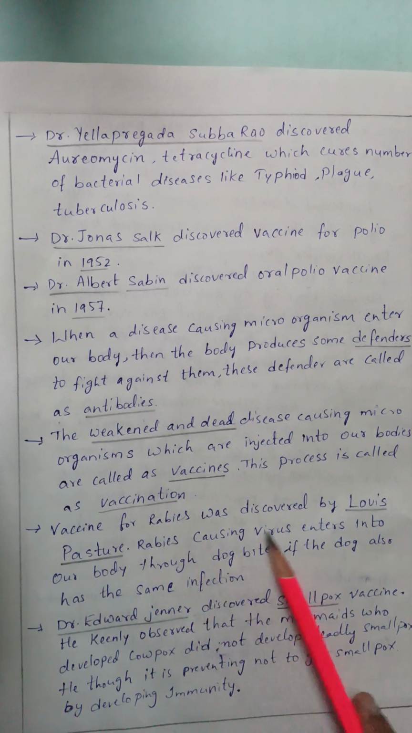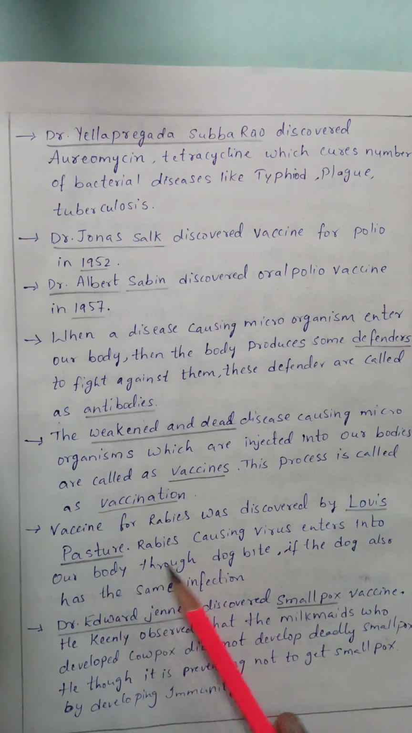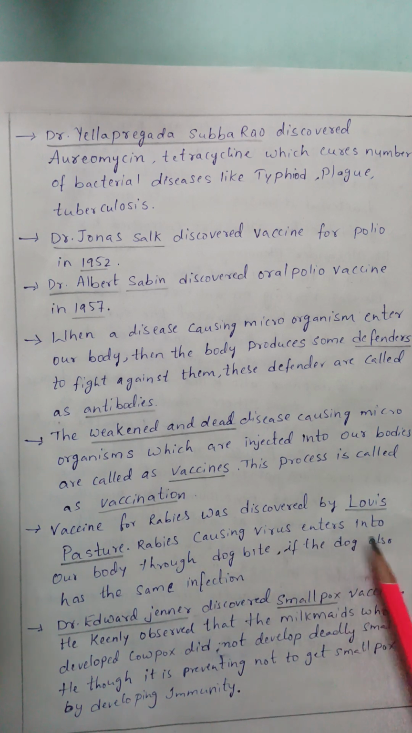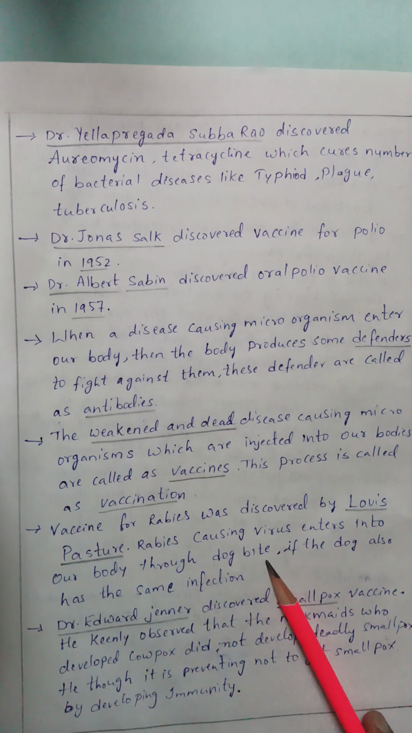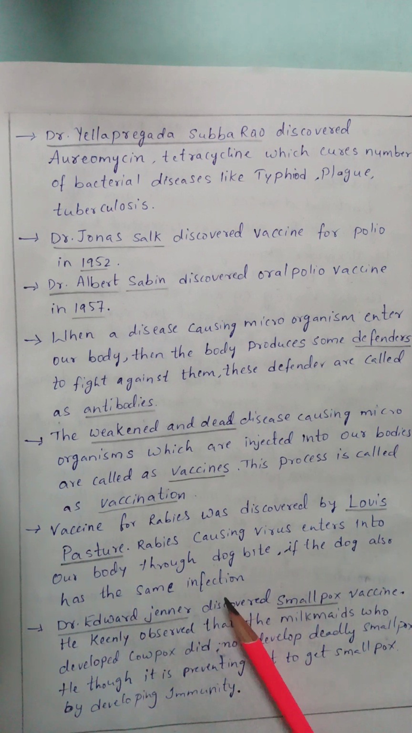Vaccine for rabies was discovered by Louis Pasteur. Rabies causing virus enters into our body through a dog bite if the dog also has the same infection. Dr. Edward Jenner discovered smallpox vaccine. He keenly observed that the milkmaids who developed cowpox did not develop deadly smallpox. He thought it was preventing smallpox by developing immunity. Here, milkmaids are the persons who deliver milk to the customer.